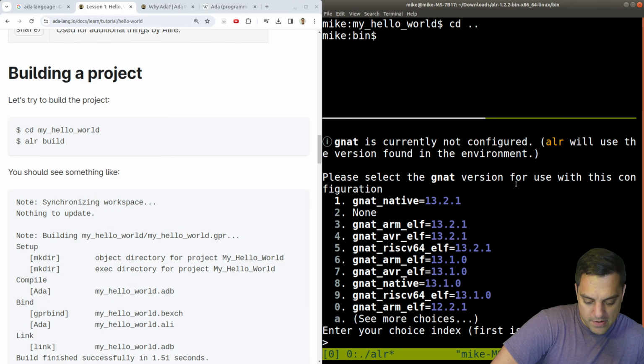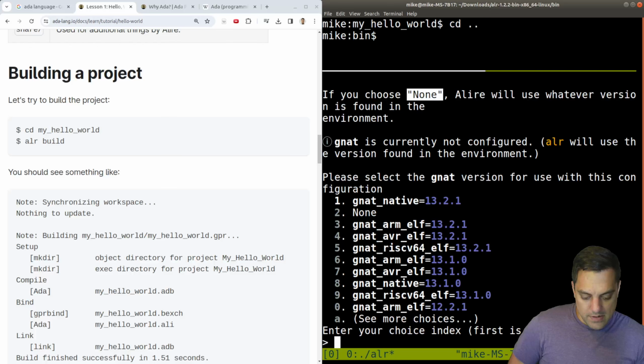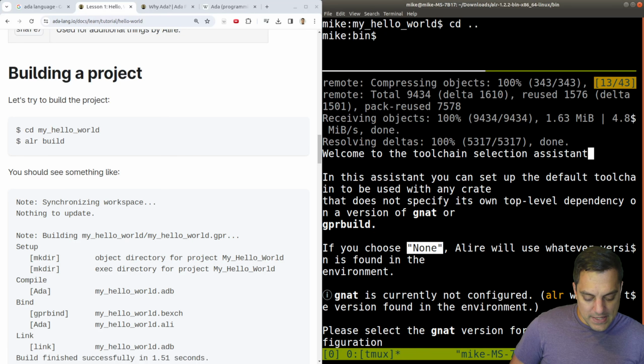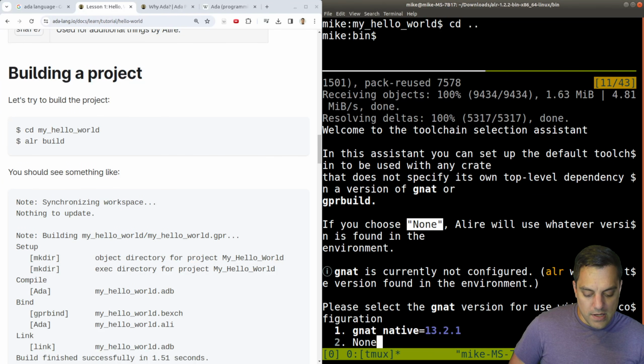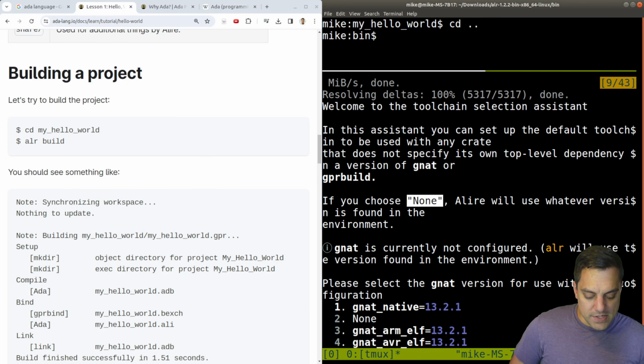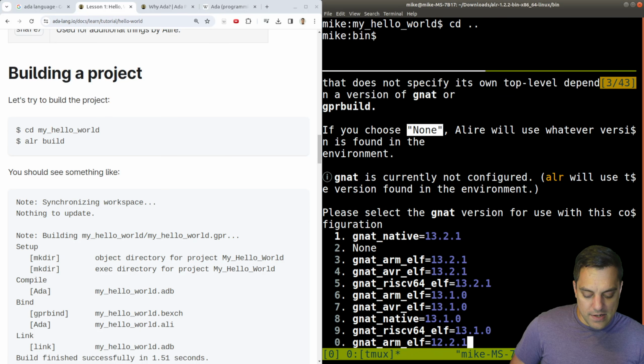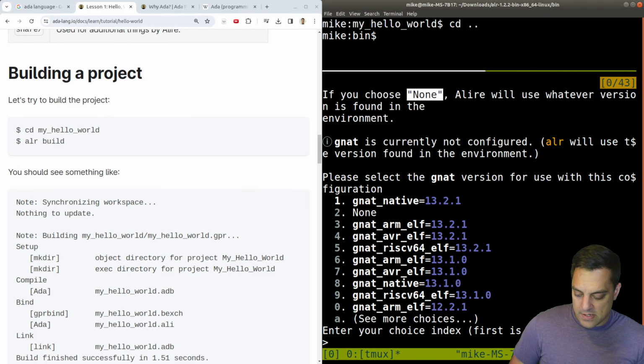Okay, what do I want to do here? What is this here? If you choose none. Okay, so what is this here? NAT is not currently configured. Let's see what other messages we got here. Welcome to the toolchain selection assistant. In this assistant, you can set up the default toolchain to be used with any crate that does not specify its own top-level dependency. Okay. I'm probably just going to choose none. I don't think I have any dependencies.